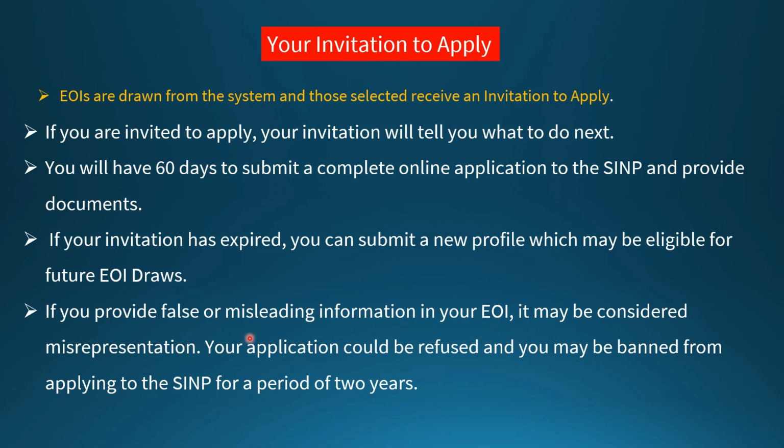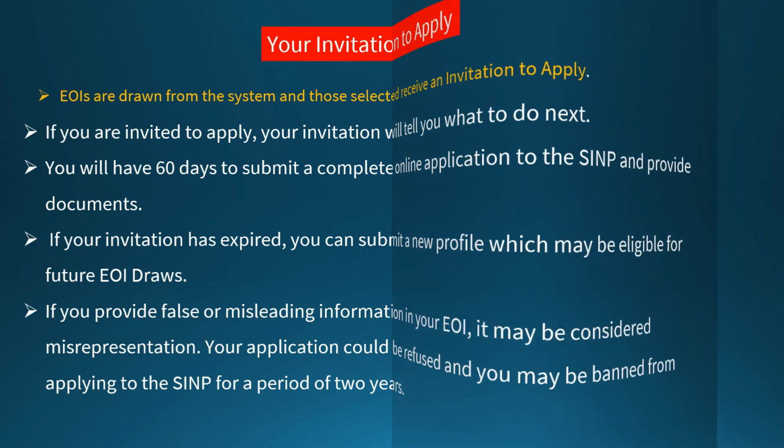If you provide false or misleading information in your EOI, that will be called misrepresentation and could be refused, and you'll be banned from applying to the SINP for a period of 2 years. So mind well, whatever information you are providing must be correct, not misleading, right?